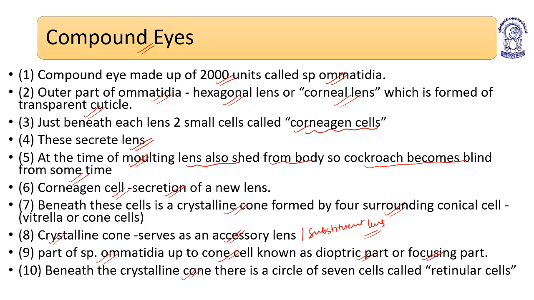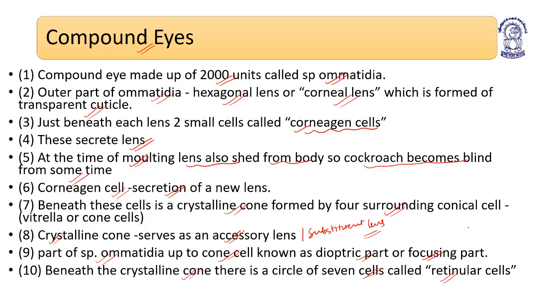Beneath the crystalline cone, there is a circle of 7 cells called reticular cells. The reticular cells are 7 in number, arranged in the form of a circle just beneath the crystalline cone, and they are known as reticular cells.